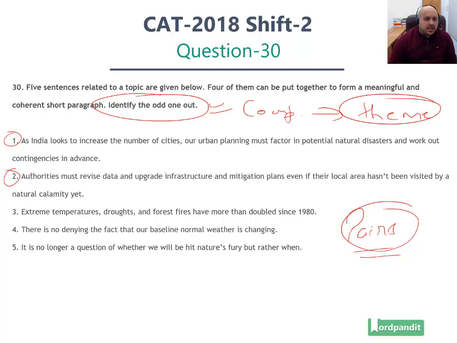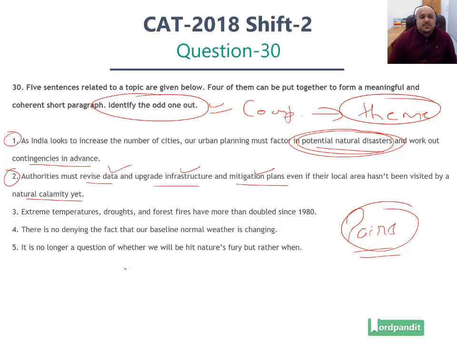How do they connect together? Statement 1 says that as India looks to increase the number of cities, our urban planning must factor in potential natural disasters and work out contingencies in advance. So we should be prepared in advance. Authorities must revise data, upgrade infrastructure and mitigation plan even if their local area hasn't been visited by a natural calamity yet. In order to prepare themselves for natural disasters, urban planning should factor in different contingencies, and they should revise data, upgrade infrastructure and mitigation plans. 1 and 2 are connected to each other.